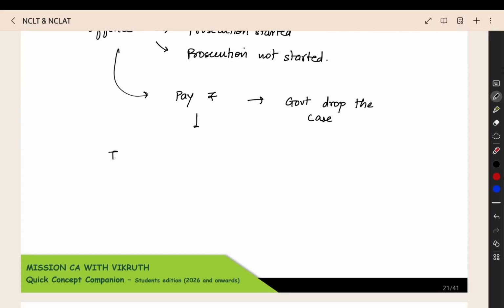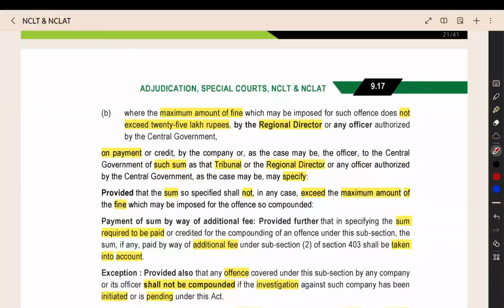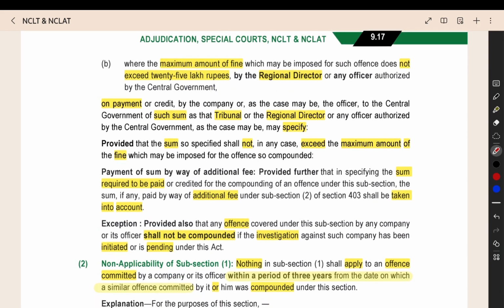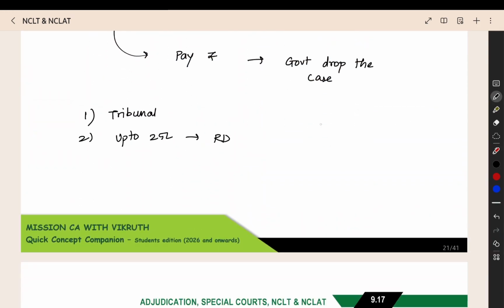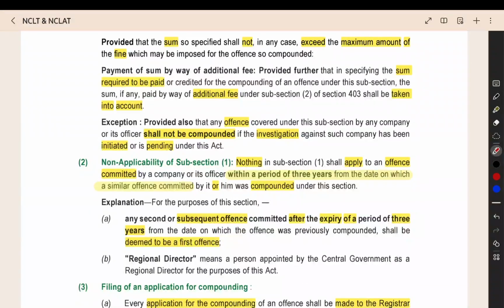Compounding can be done by the tribunal. For all the cases, the tribunal can do the compounding. If the fine is up to 25 lakh, then the regional director itself can do the compounding. I told you that you have to pay the amount, they will drop the case, and no other proceedings will be initiated on this particular matter. Whatever amount you are paying will have a maximum, and that is the maximum fine given in the section. Up to the maximum fine, they can ask you for the amount, but beyond that, they cannot ask you.